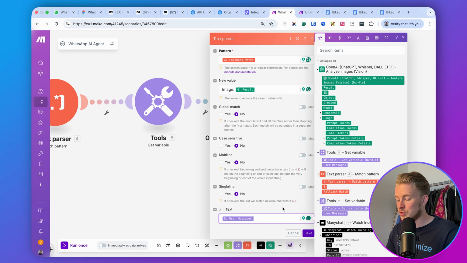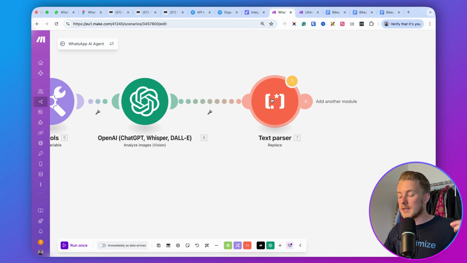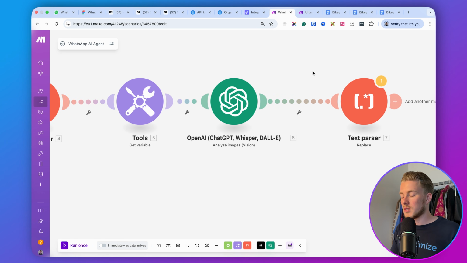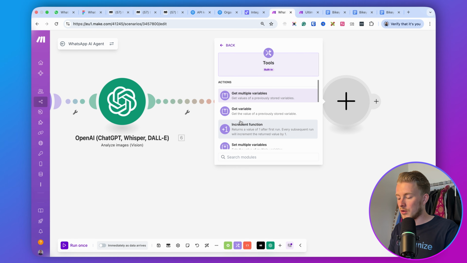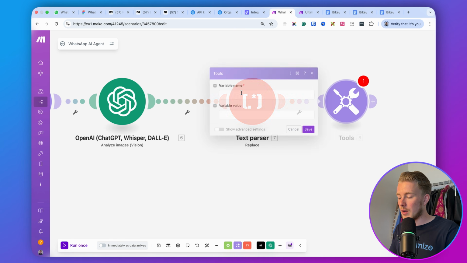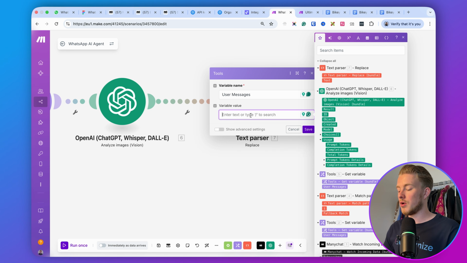So what we're basically doing here is we are getting the variable user messages. We already did that over here. And then we replace the image URL with the actual description of the image, right? So that's what we do over here. And then the last thing that we need to do is we need to update this user messages variable, right? So in order to do that, you can go here, search again for tools, and then go with set variable. And we set the variable user messages. Again, you need to type that in. And we're going to set it to the text that we get from the replace.